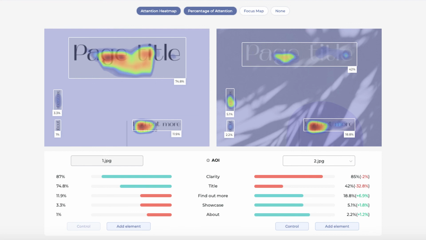What is more, our intent to have more attention for the smaller functional objects was affirmed. Page title focus decreased, while the find out more text percentage has increased considerably, almost 7%. Showcase and about buttons also received more attention after the changes were made. Our goal was reached.